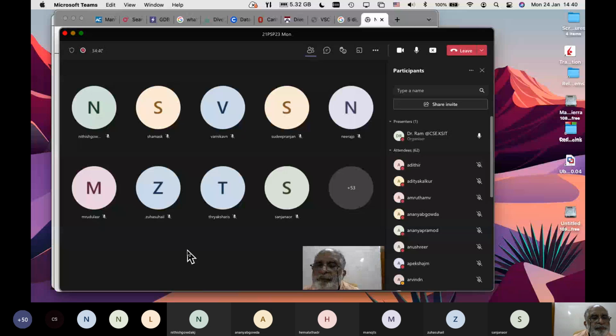Nitish Gowda. Shama. Varnika. Sudeep. Looks like you guys just signed in and went away. That's all I can make out. You guys just signed in and went away. And that means you are not in the class. Neeraj.